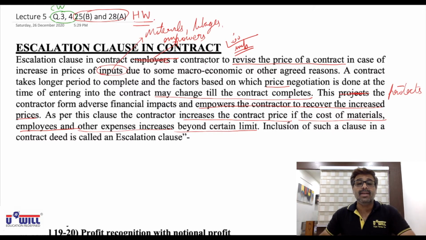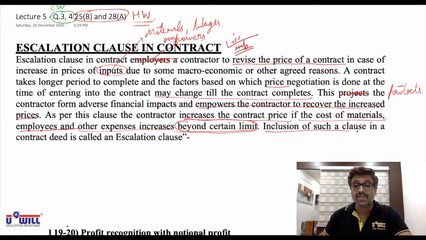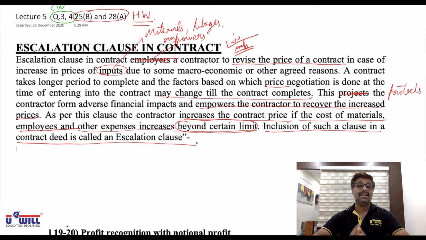See, minor increase is okay. If the contract is of 5 crore and there is an increase of 10, 15, 20,000, that's okay. He will ignore it. But in 5 crore, if the price of material has gone up by lakhs of rupees, then he cannot bear that loss. He has to charge you for the increase in prices. Up to a certain limit, he may not increase the price. He will sacrifice it from his own profit margin. But beyond a certain limit, if the prices of the materials and wages go up, then he will charge you more for the contract in future. Inclusion of such a clause in the contract deed is called an escalation clause. So once again, let us understand what is an escalation clause.